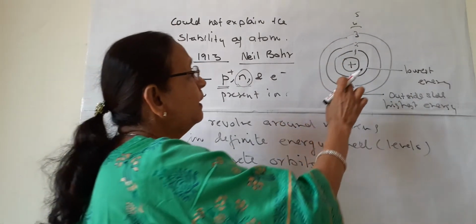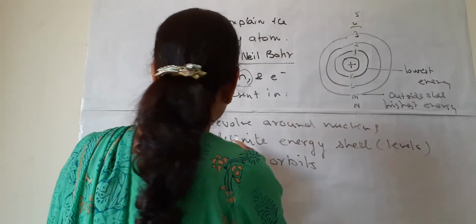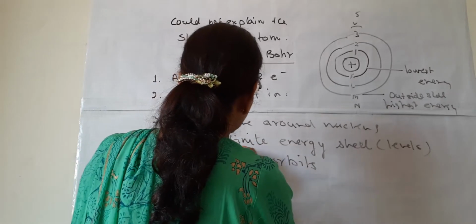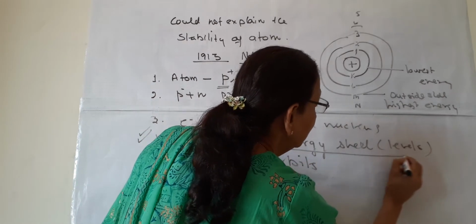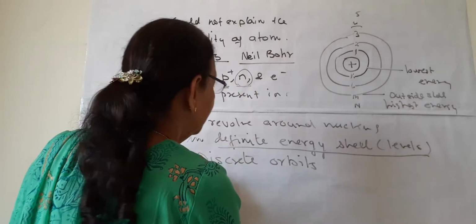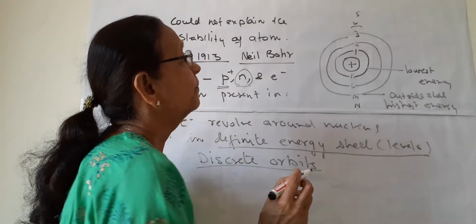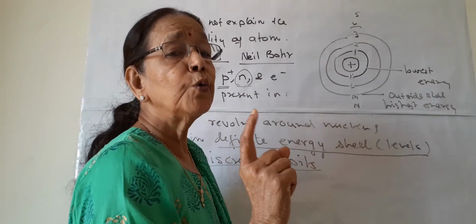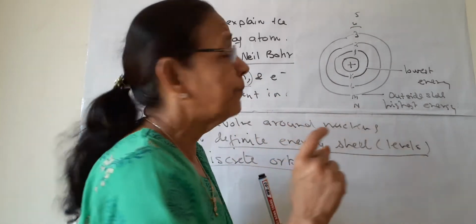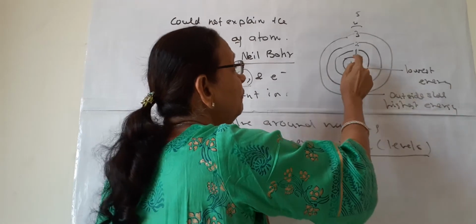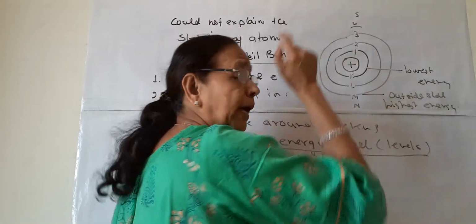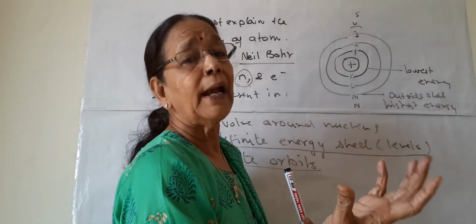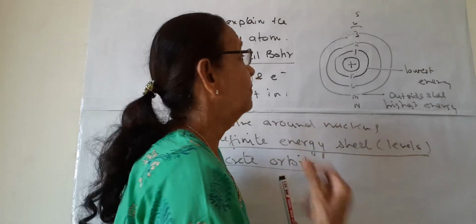So this is one thing. This is the most important thing, that electrons revolve in definite energy levels or discrete orbits. When they revolve in discrete orbits, they do not lose energy. So the electron will not collide with the nucleus and it will be stable.